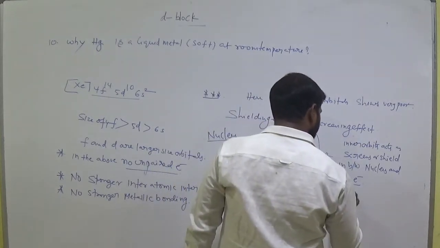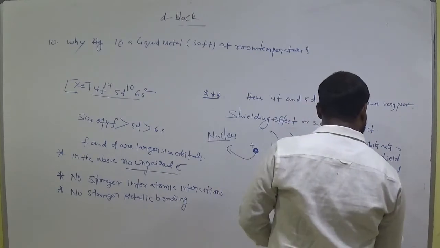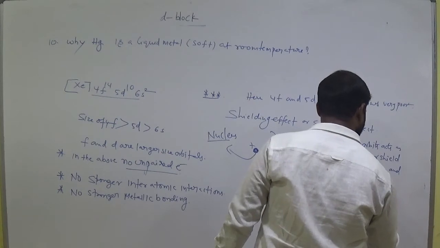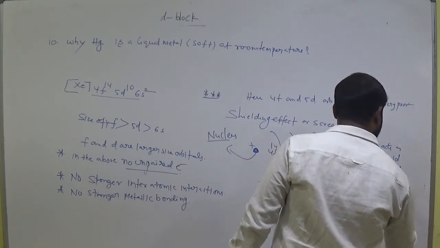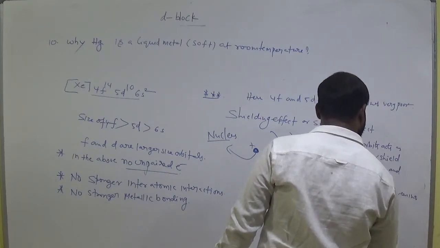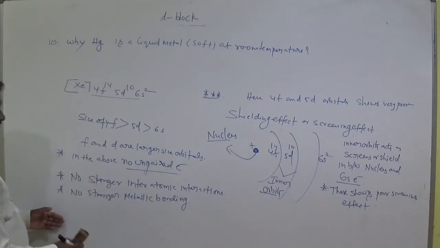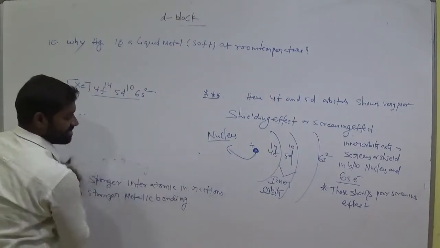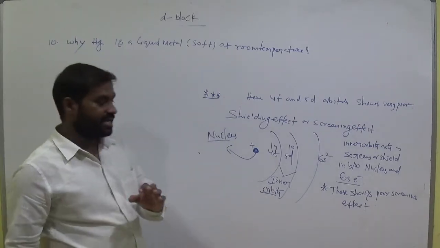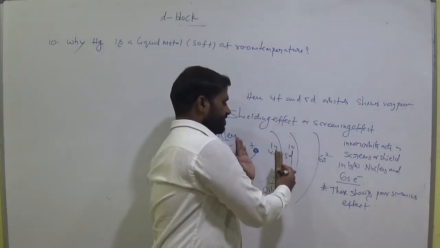These show poor screening effect. So simple, write down this. Size of f and d orbital is very high. And these actually act as screens, like a wall in between these two.